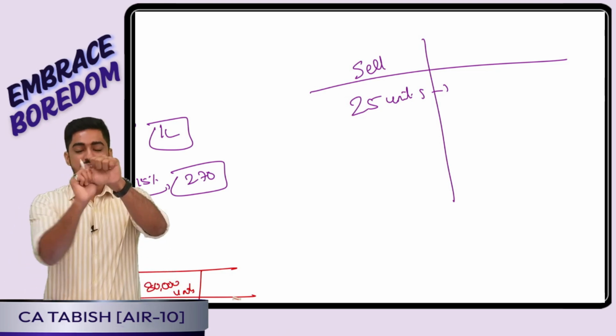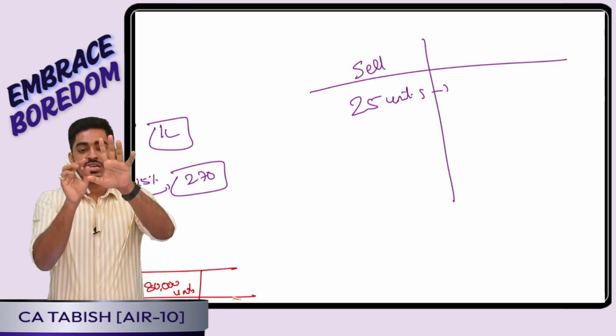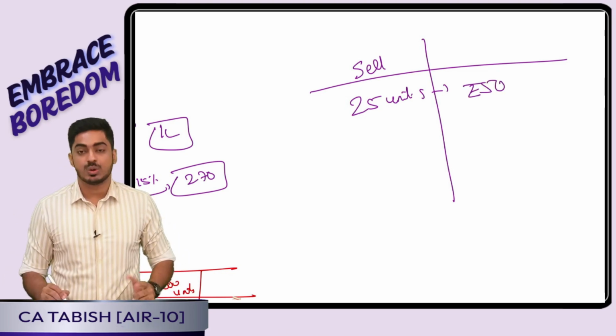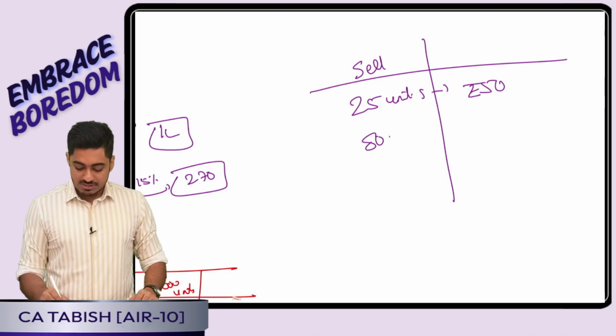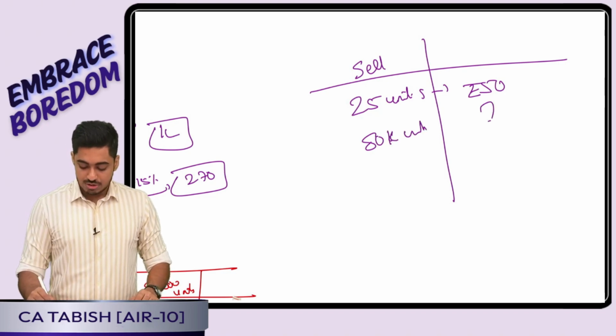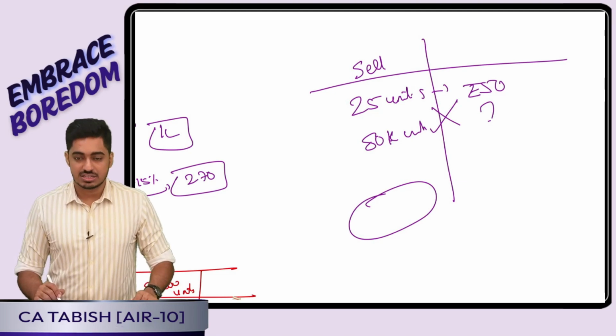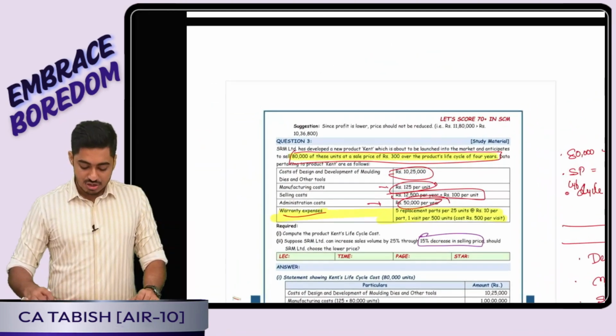To replace one part, how much is the cost? 10 rupees. That means for 5 parts, how much is the cost? 50 rupees. So I will tell for 25 units my cost is 50. That means for 80,000 units my cost is how much? Cross multiplication. You will be getting, I guess, 1,60,000. Yes or no, everyone? That's all for this chapter.